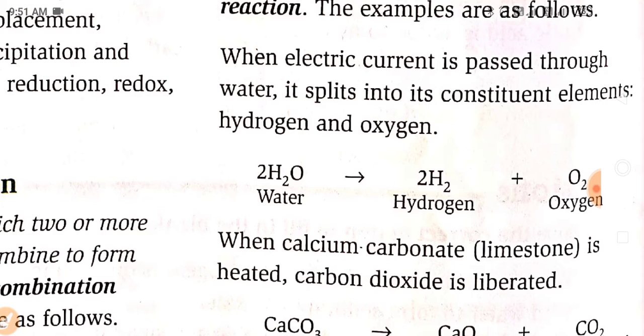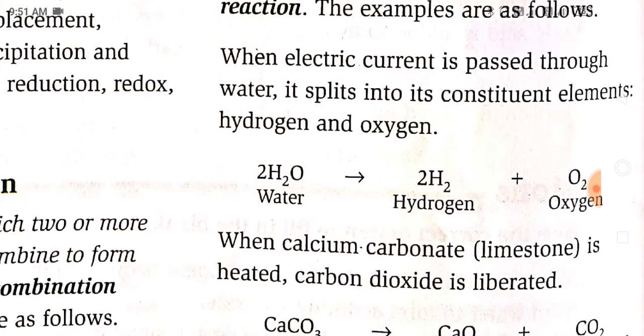So 2H2O, when electric current is passed, breaks down into hydrogen and oxygen, which are its constituents.